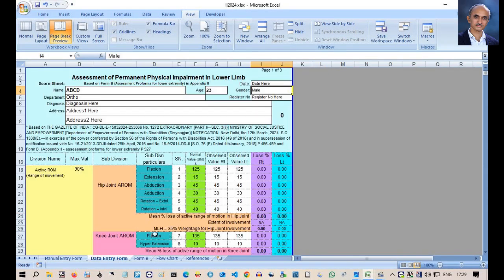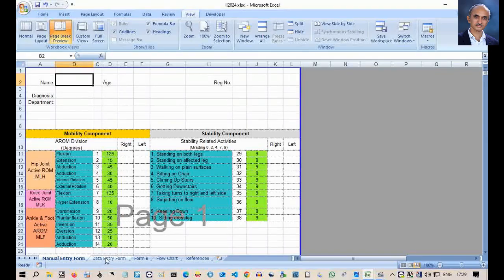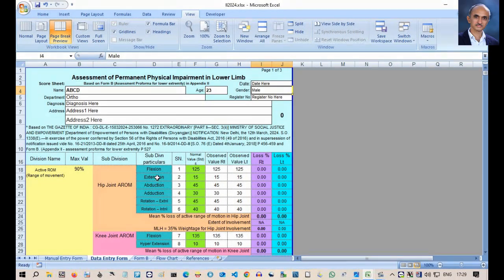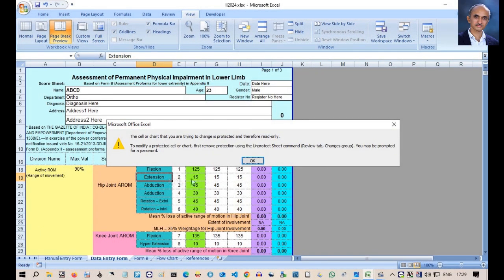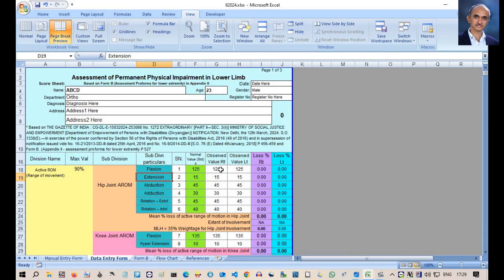These worksheets are locked so that you can make entries only in the required places. Only some cells in the data entry form, where you have to enter the observed value for right and left limbs, are not locked. All other cells and labels are locked.